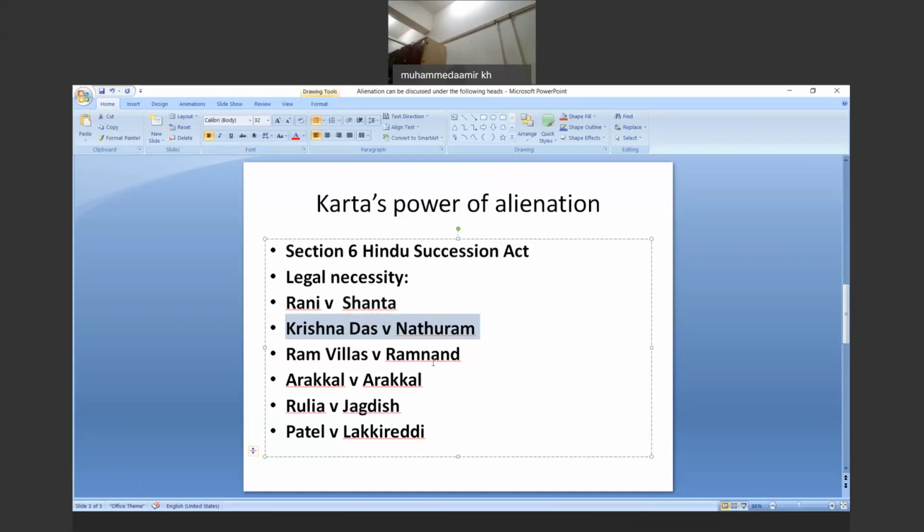Now moving to the case of Ram Vilas versus Ramanand, it was held that the term has to be interpreted with due regard to the conditions of modern life. Whenever we have to discuss the term legal necessity, maybe Vijayaneshwara was not able to define modern day circumstances or modern day problems.